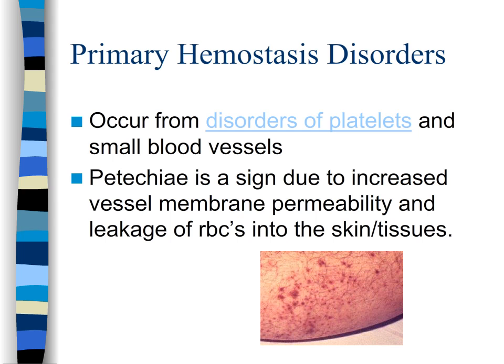This leads to bleeding that can be seen as, in addition to other things, pinpoint small little dots of blood on the skin surface that is called petechiae. You can see that in the picture here. These dots do not blanch. Remember that normal platelet count is 150 to 300,000, and less than 100,000 is considered to be low platelets.